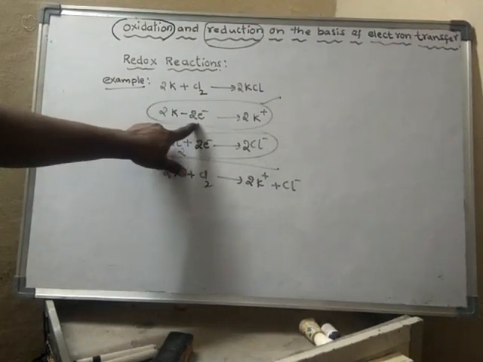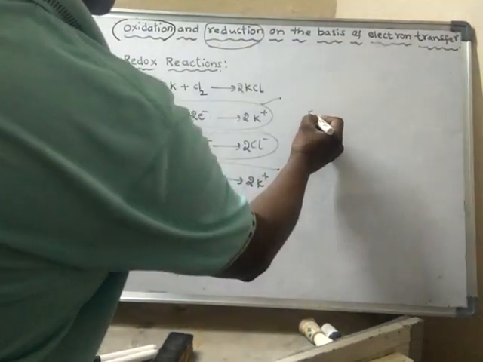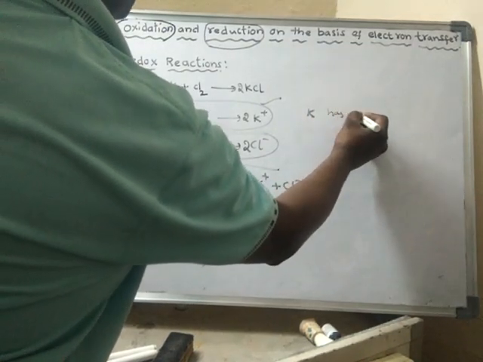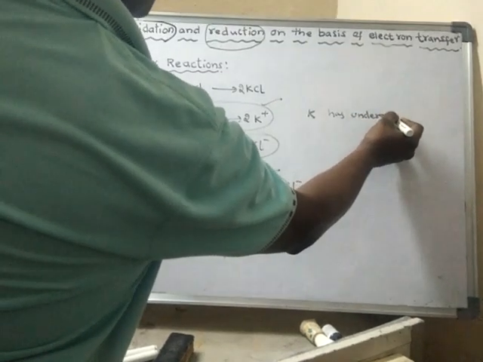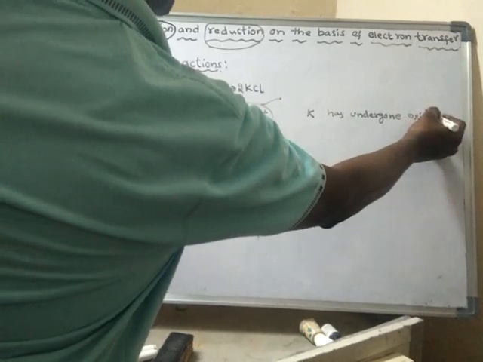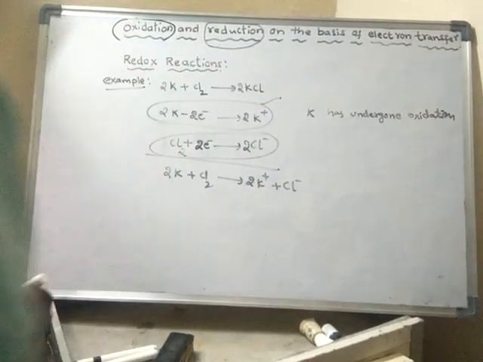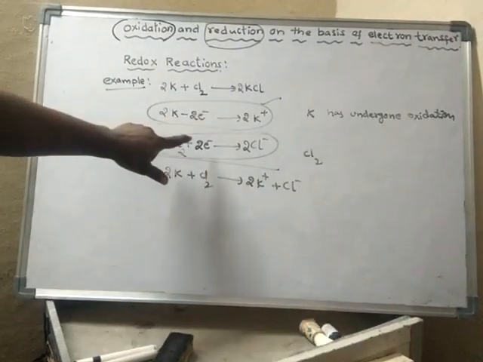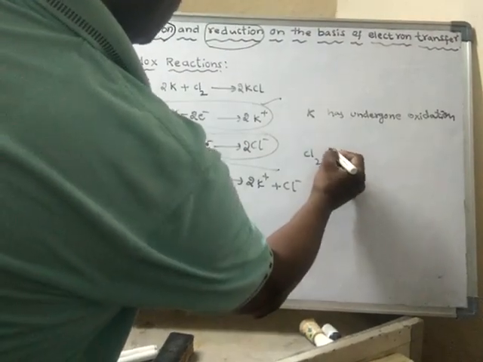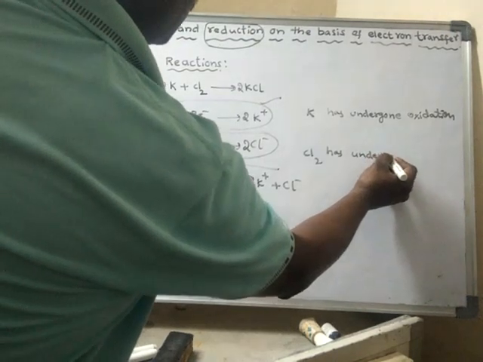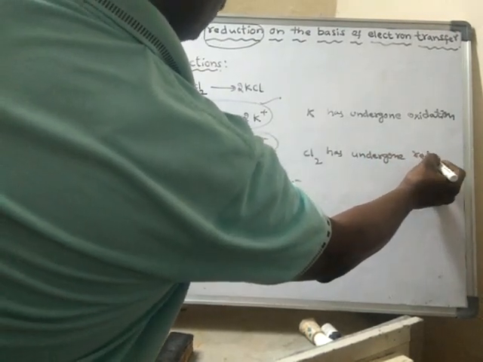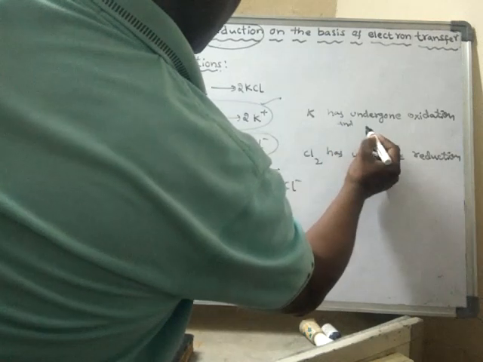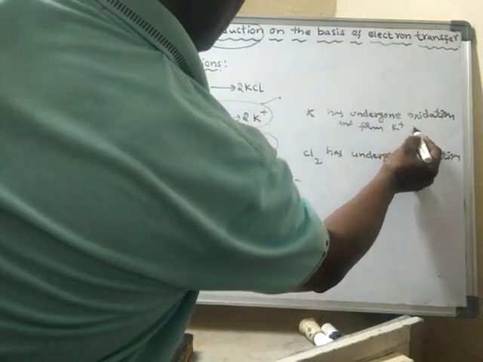Here potassium is losing electrons, hence potassium has undergone oxidation to form K plus ion.